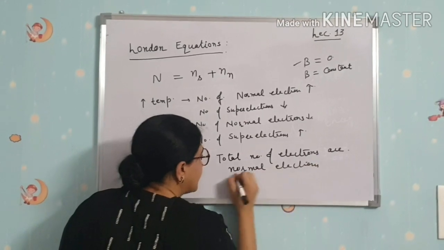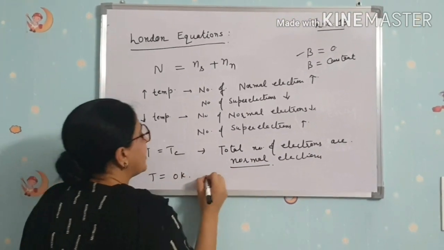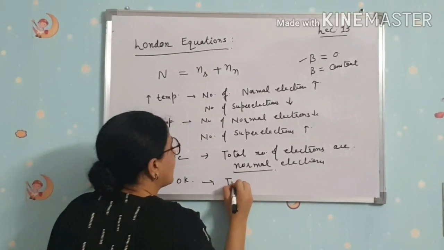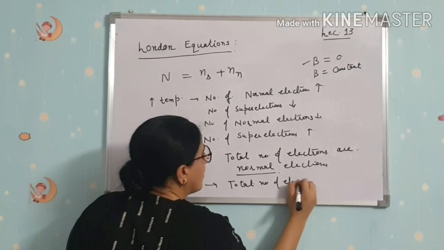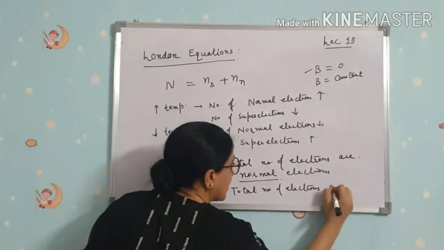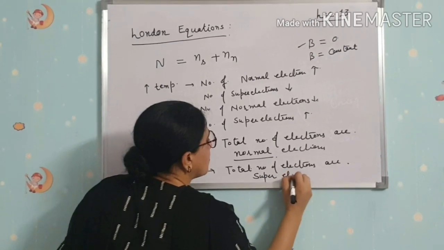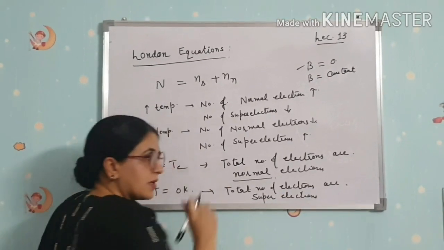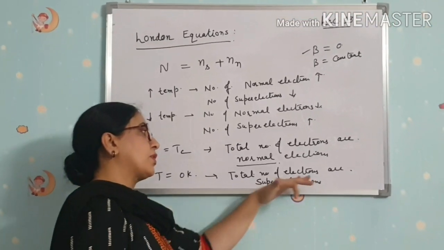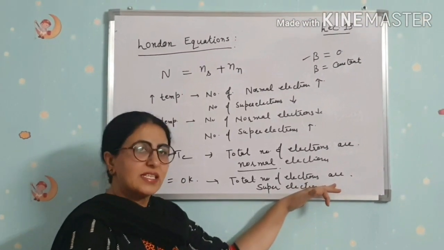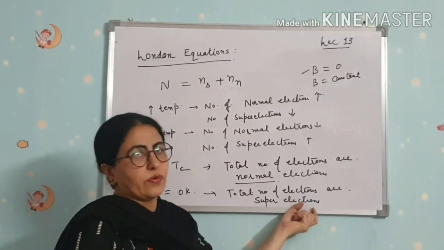And when temperature is equal to 0 Kelvin, the total number of electrons in a superconductor are super electrons.